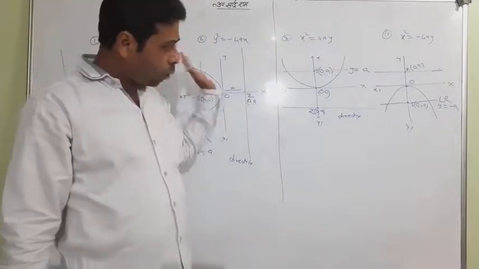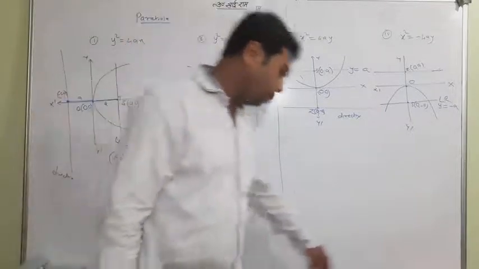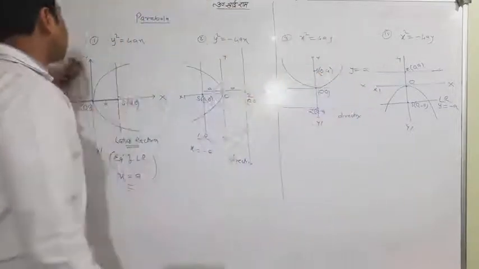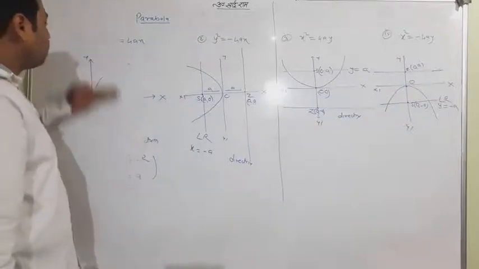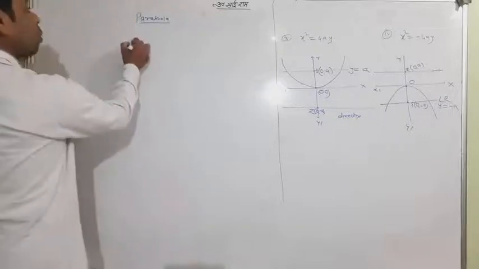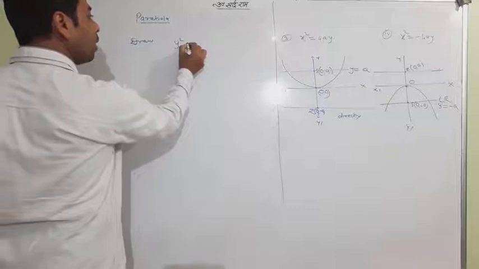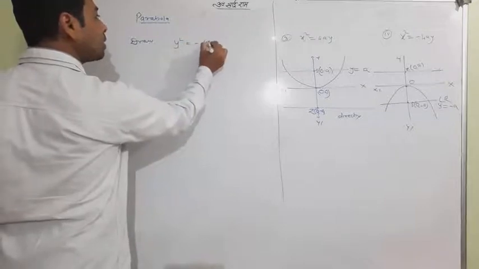You can watch the video twice and thrice if you couldn't understand. And finally, if you still couldn't, please contact me. I will definitely tell you. So remember initially, if I ask you to draw y square equal to minus 6x.